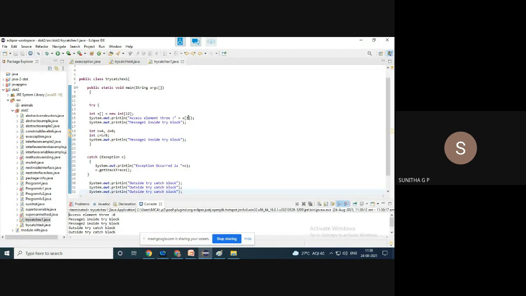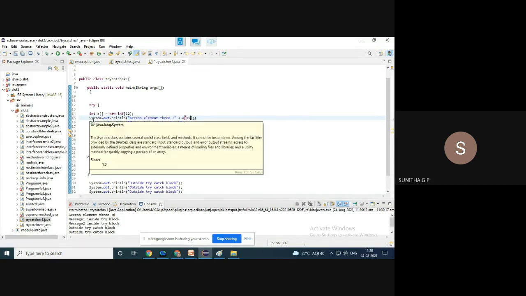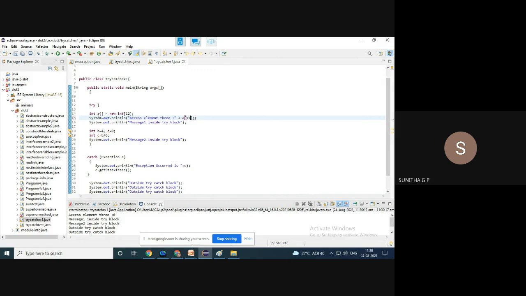So if I try to access the 15th element, what will happen whenever an error occurs here? Instead of abnormal termination, since I have put this statement inside a try block, it will jump to this catch block and whatever is written inside that will be executed. So this error is handled in the catch block, and it will again jump to the 30th line, and it is going to execute the next instructions of the program. That is how, using this try catch block, I have converted an abnormal termination into normal termination.